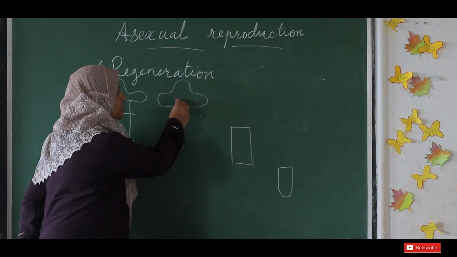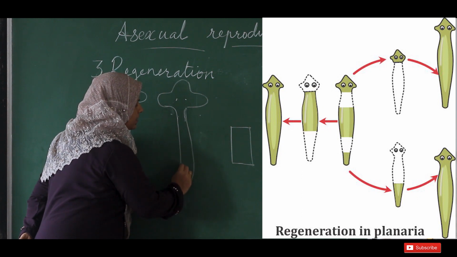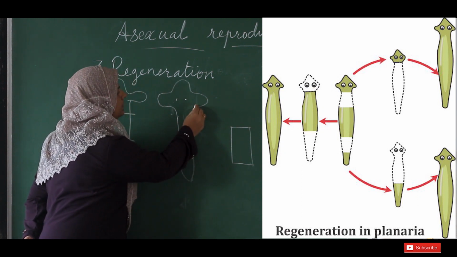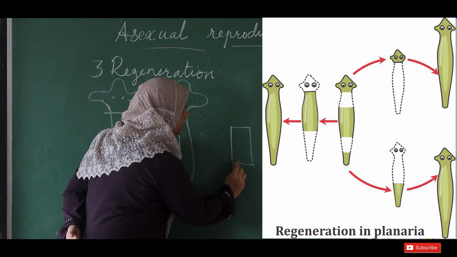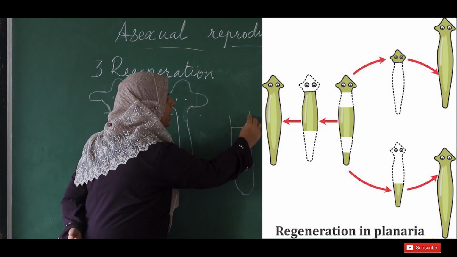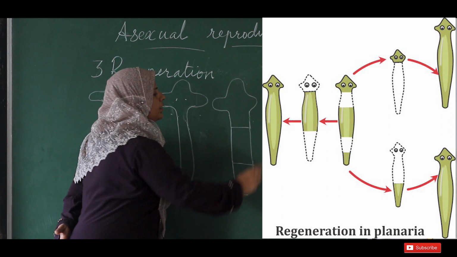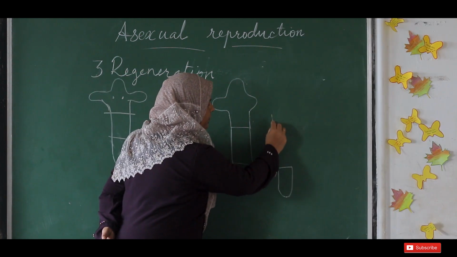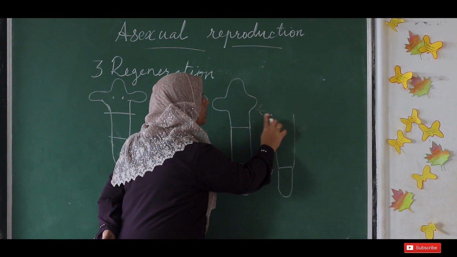So from the head portion it can grow its remaining body, from the middle piece it can grow its tail part and even the head portion, and from the tail piece it can grow its middle and the head piece.